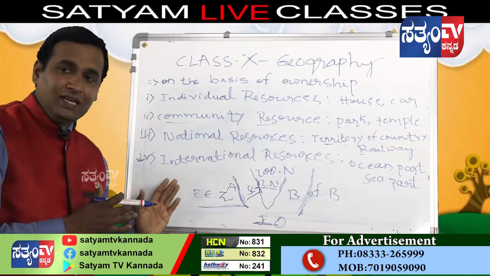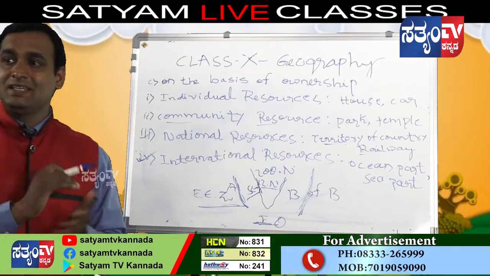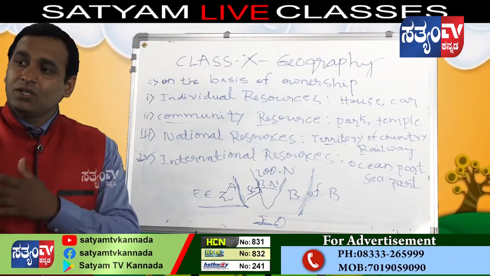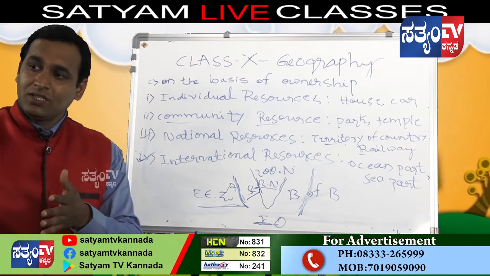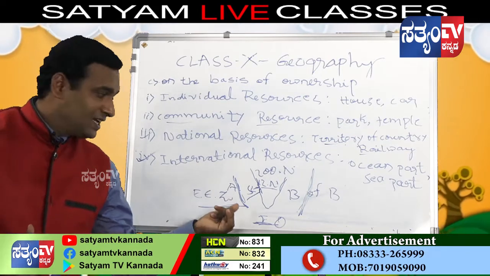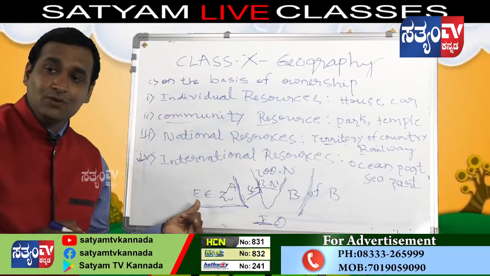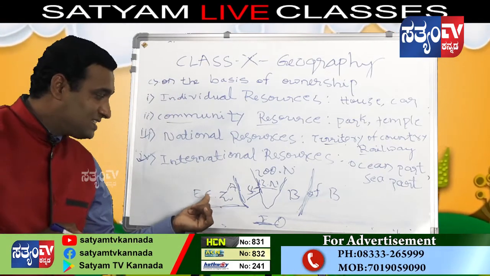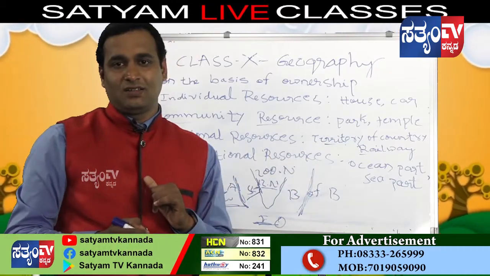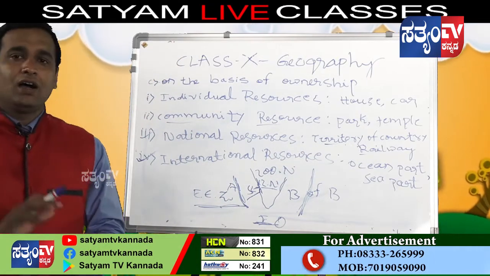It means economic activities, exports and imports, take place in these areas. We export goods through ships and import goods through ships. So it is known as the exclusive economic zone. This is also an international resource. I hope you clearly understood these four categories.